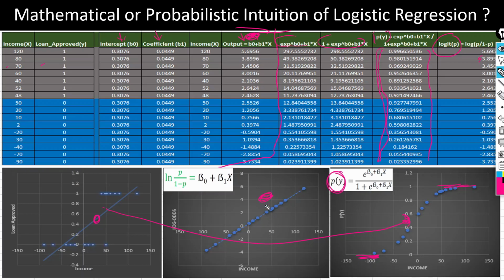So this is the visualization of this form, income and log of the odds ratio. We have to transpose these particular things here, and we get this particular thing this way. So this way we can transform the linear function into the non-linear with the help of the sigmoid function, and that sigmoid function we use to calculate the probability. So that's it from my side for today for logistic regression.